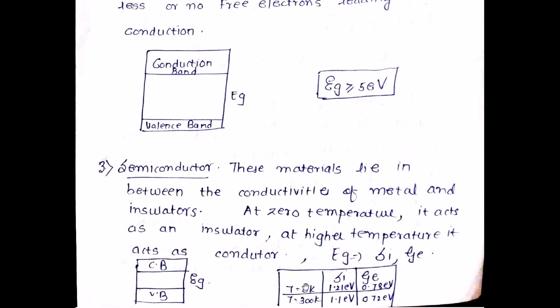At T equal to 0 Kelvin, for silicon it is 1.21 electron volts, and for germanium it is 0.78 electron volts. Similarly, at T equal to 300 Kelvin, the silicon value is 1.1 electron volts and the germanium value is 0.72 electron volts.